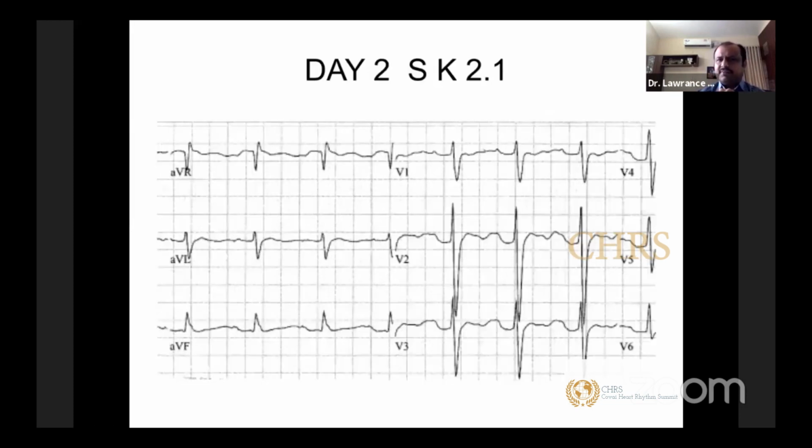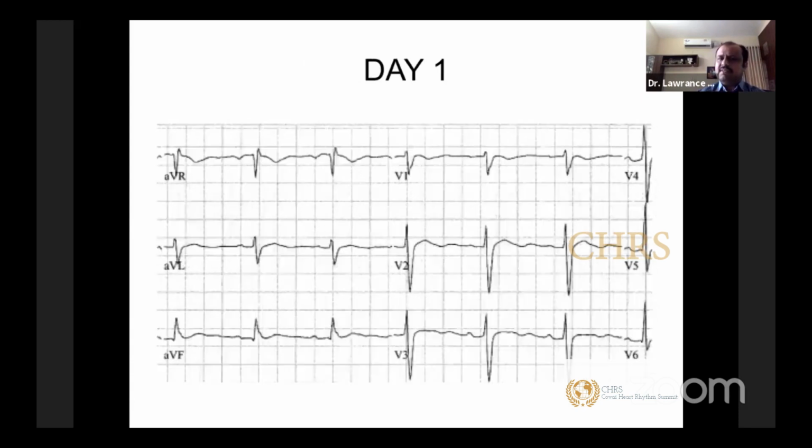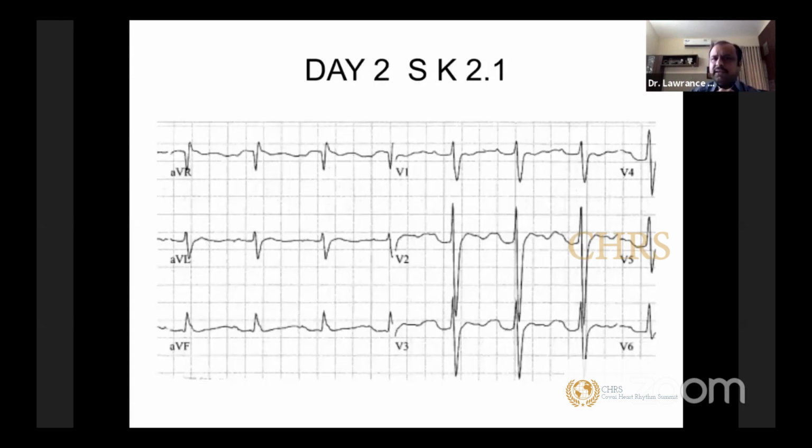And on the second day, you can see a significant prolongation of QT. In the first ECG itself, you can see a prolongation of QT interval with, if you look very closely in V2 and others, the appearance of a T wave getting prolonged and a U wave slowly appearing in the ECG. By day 2, the patient has continued to have diuretics.